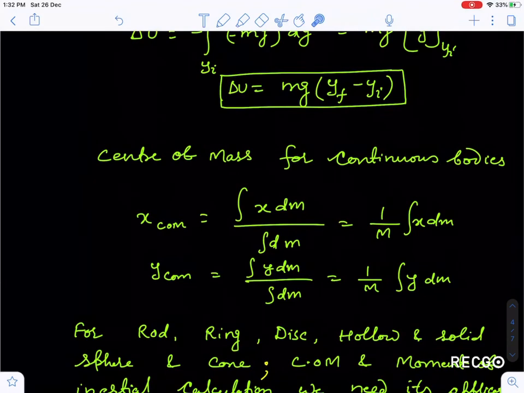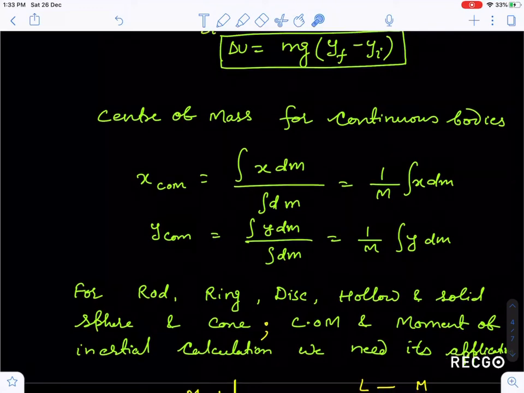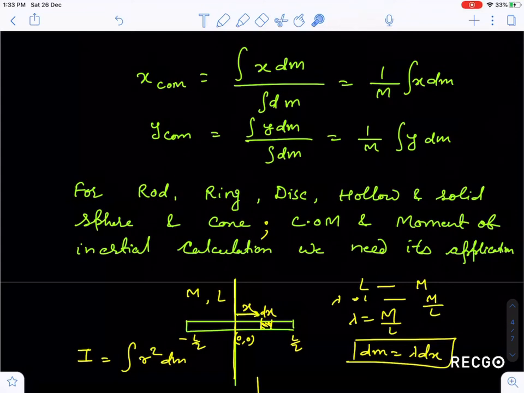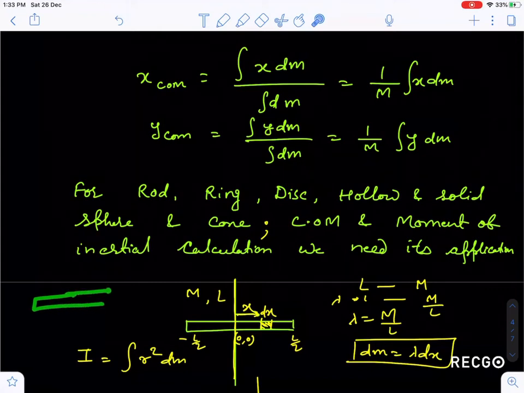Now guys, a very important point which I am going to discuss right now will help you understand the physics very simply, and all the concepts become very interesting if you understand this logic. For rod, ring, disc, hollow sphere and solid sphere, hollow cone and solid cone, for center of mass and moment of inertia calculation, we require the application of calculus. So how do we use the calculus method to solve this, guys? I have taken a rod. You have to calculate the moment of inertia or center of mass of this rod.